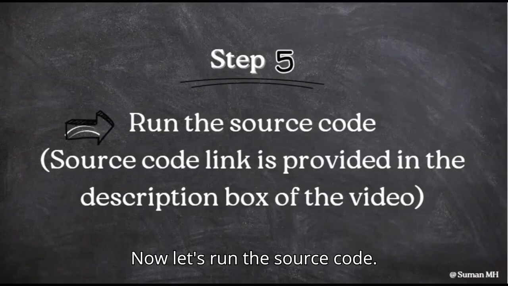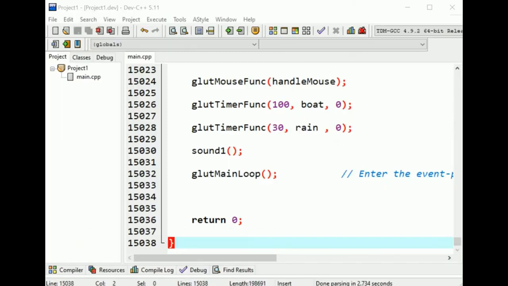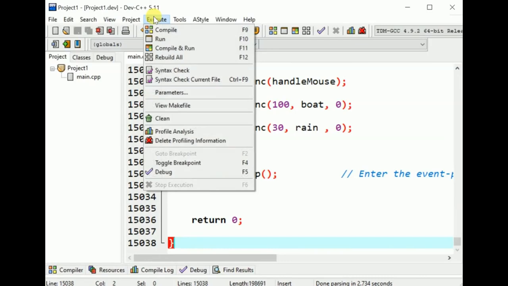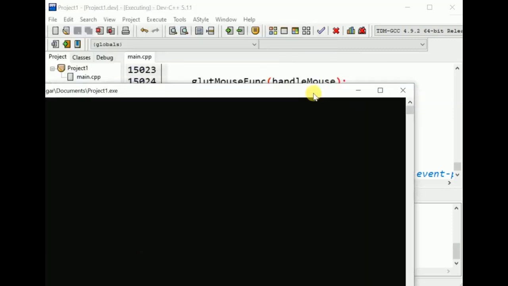Now, let's run the source code. Now, once you replace the code, let's execute it. And you will see there are no warnings and errors. So now, just run it. This is the final result.